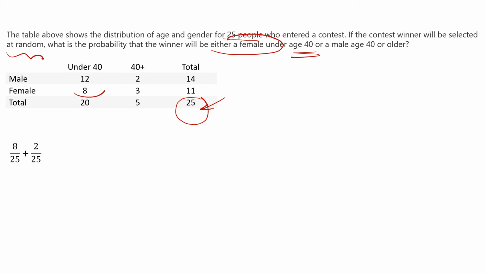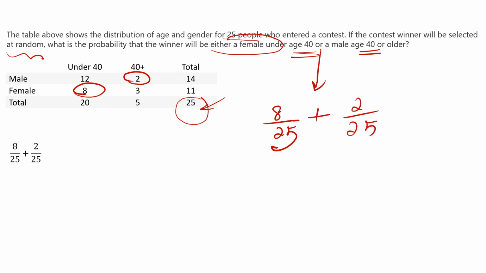Female under age 40 is 8 out of a total of 25. Or means you have to make the plus sign, and men age 40 or above are 20 out of 25. You will add them and get the answer.